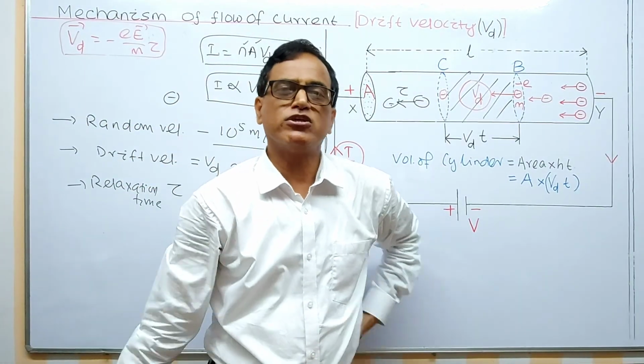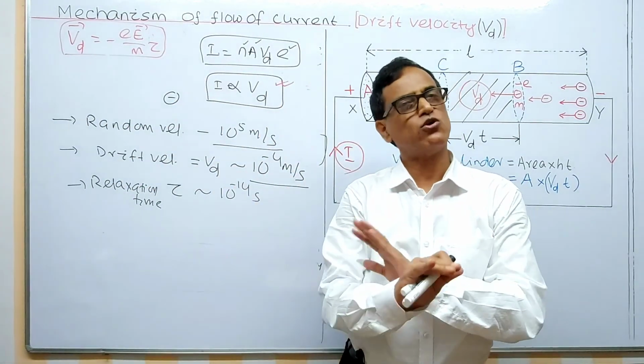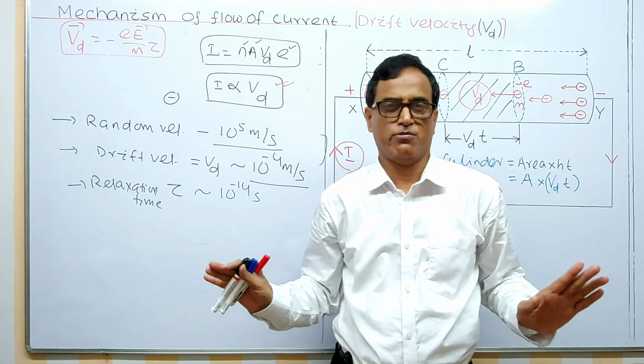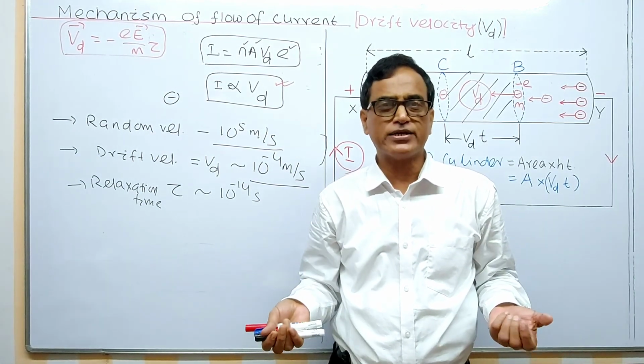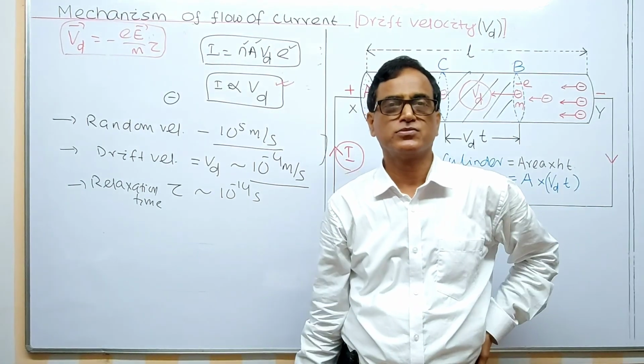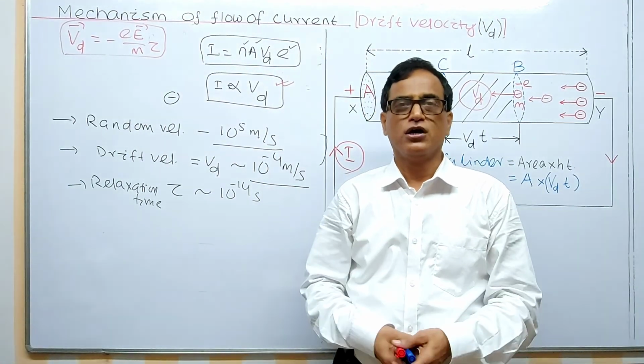Okay. These are important conclusions because in school you have read Ohm's law. It is immaterial, we don't bother about this. Ohm's law, V is equal to IR. So what is that law? How can you get it? Here we will derive that one. That is a long question also.